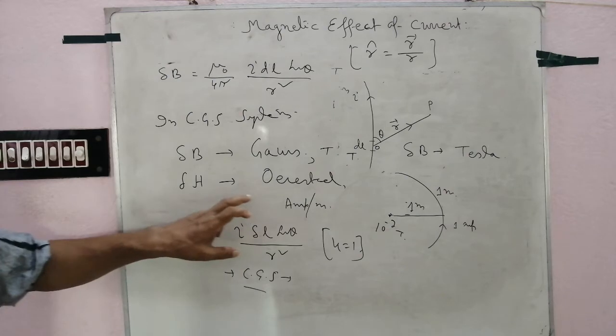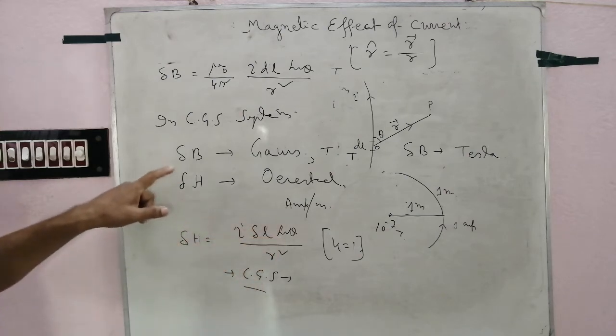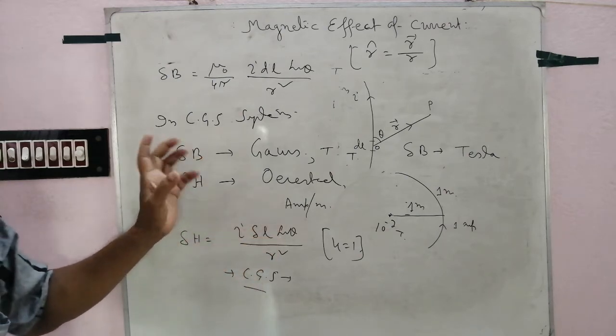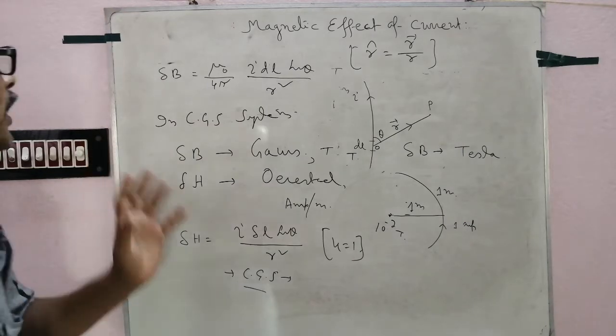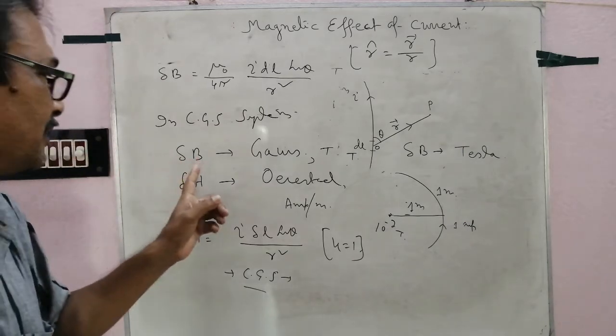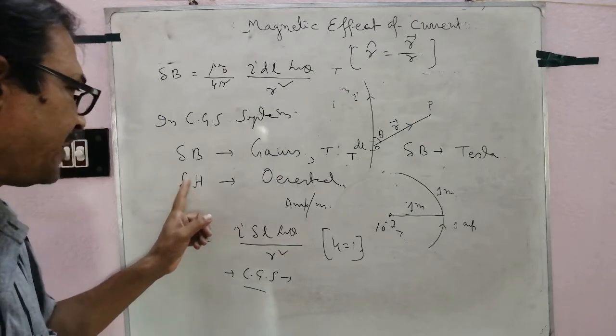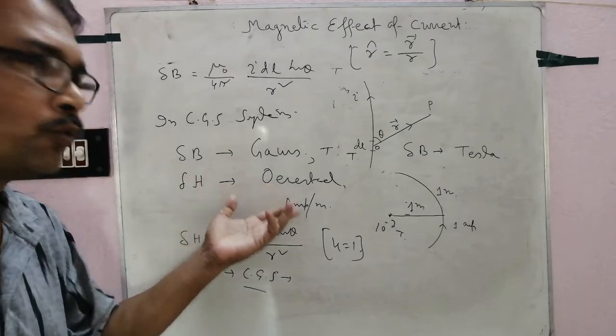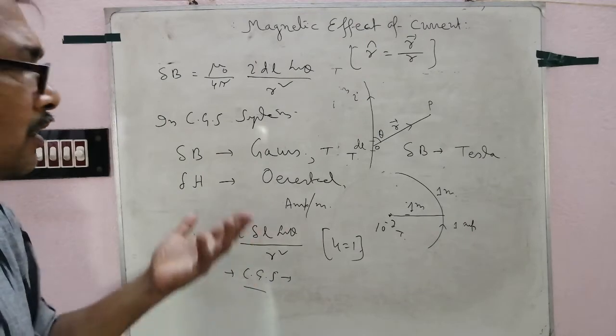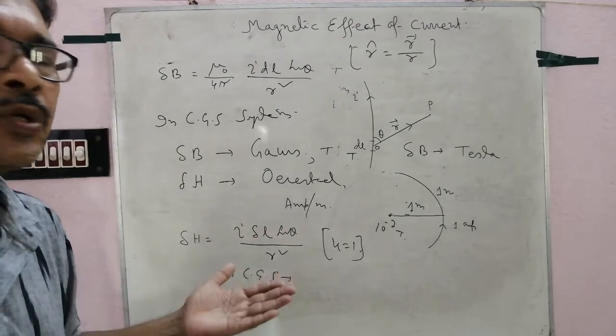Follow. That is why in many cases you will notice that the unit of magnetizing force is sometimes mentioned as Oersted or Gauss. Clear? Gauss and Oersted, no difference, equal.